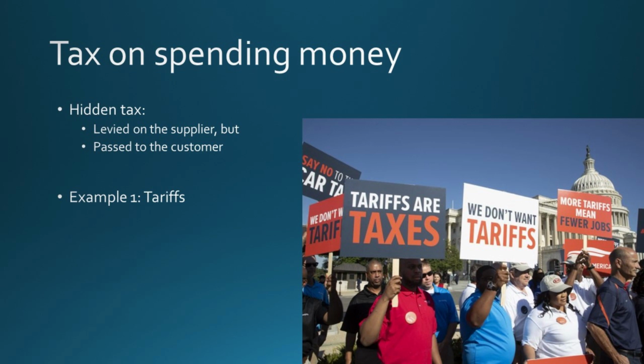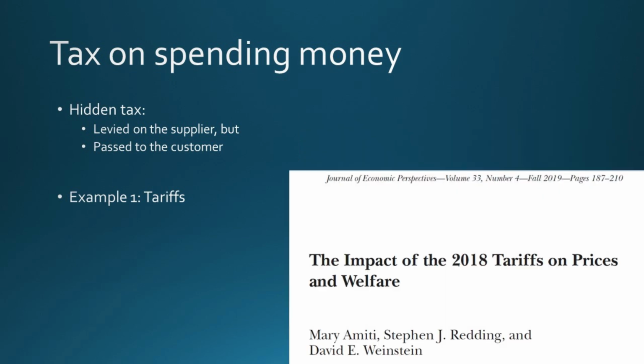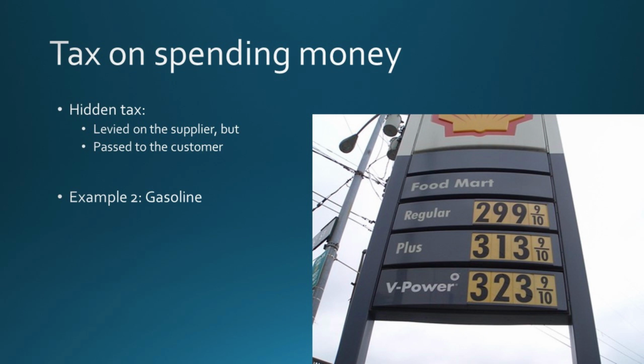For example, a tariff is a tax retailers need to pay to import goods from overseas before selling them to domestic customers. According to research jointly conducted at the Federal Reserve Bank of New York, Princeton, and Columbia University, in 2018, the U.S. import tariffs were largely passed through into U.S. domestic prices. Another example of such a hidden tax is on gasoline. Unlike other purchases, we normally don't see an explicit sales tax charged at gas pumps. However, taxes have been levied by government entities on every step along the supply chain, from drilling the wells to transporting the crude oil, from refineries to gas stations. Those taxes have certainly increased the price we pay at the pump.